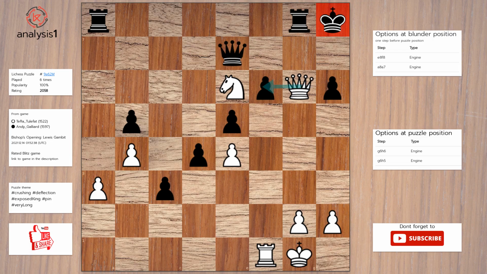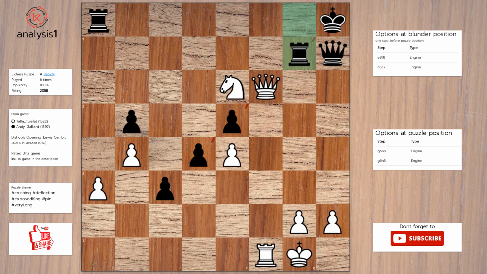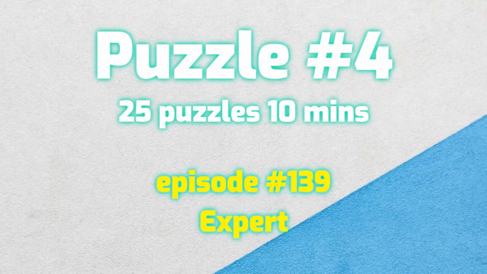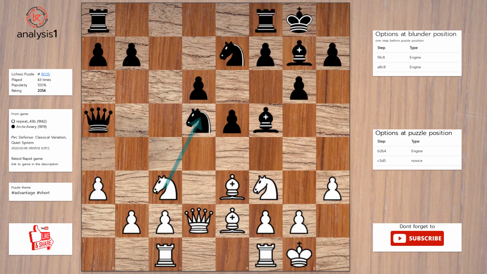Queen takes pawn, check. Here is the solution to the puzzle. Queen takes pawn, check. Queen to h7. Queen takes pawn, check. Rook to g7. Queen takes pawn. Rook to e8. Queen takes pawn. Rook takes knight. Rook to f8, check. Queen to g8. Rook takes queen, check.